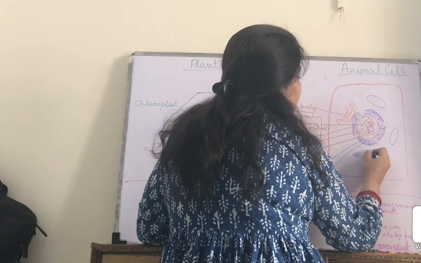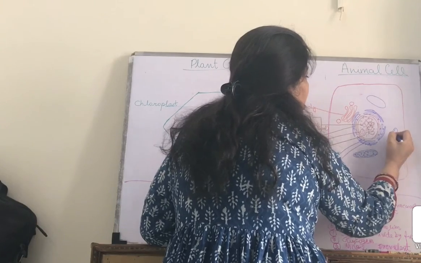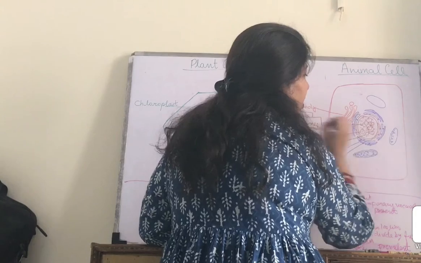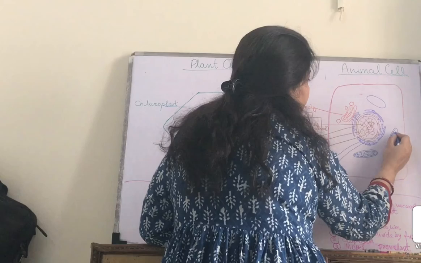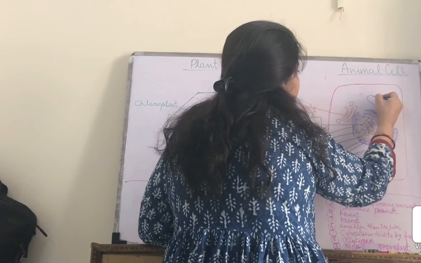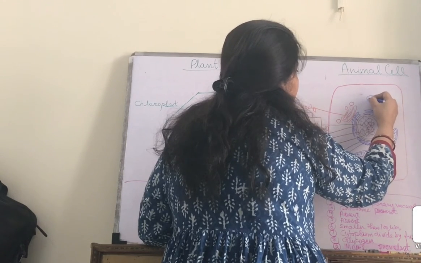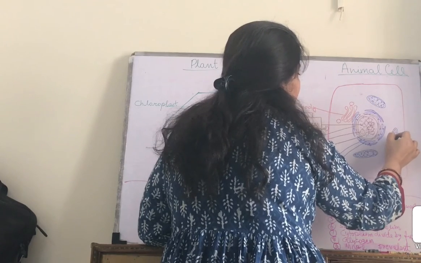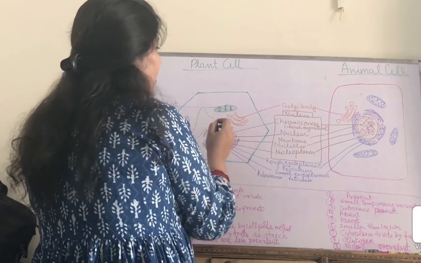First draw the outer membrane and then show curves in the inner membrane like this. This is one curve, this is the second curve. Like this, you will make the diagram. So these are the mitochondria which are found in both the plant and the animal cell.